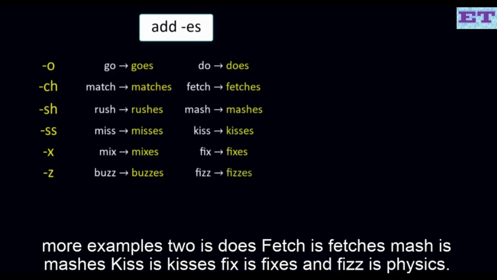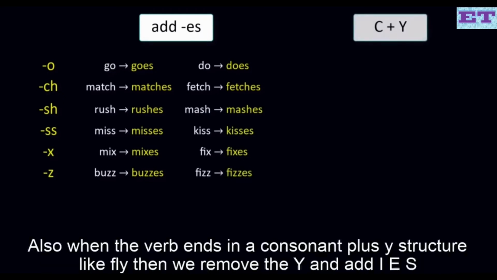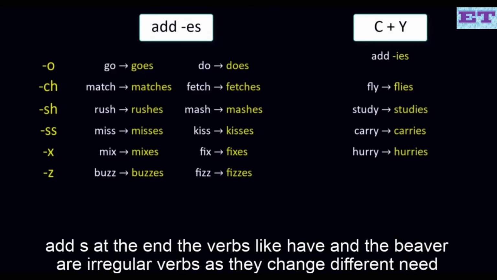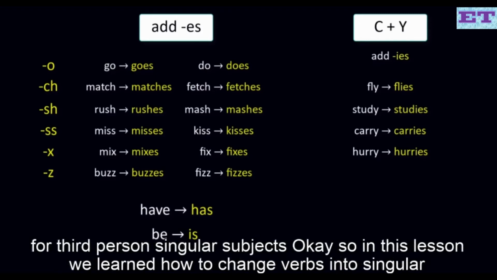Also, when the verb ends in a consonant plus y structure, like fly, then we remove the y and add ies. So fly is flies, study is studies, carry is carries, and hurry is hurries. For all other verbs, we simply add s at the end, though verbs like have and the be verb are irregular verbs as they change differently for third person singular subjects.